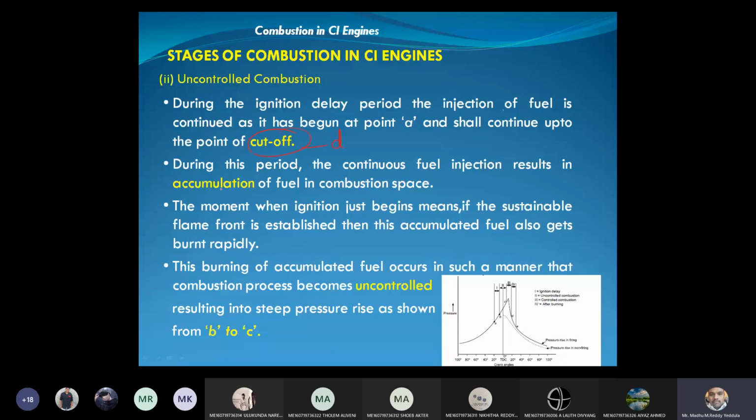Okay. So due to this, what will happen? From A to B, more fuel accumulates inside the engine cylinder. The moment ignition begins, what will happen? The flame front is established and the accumulated fuel also gets burned rapidly. The burning of the fuel occurs in such a manner that we cannot control the combustion. Therefore, it is called uncontrolled combustion. It is taking place from B to C.